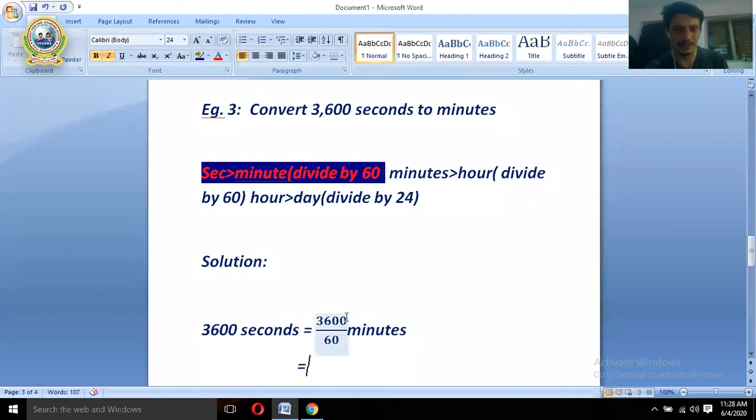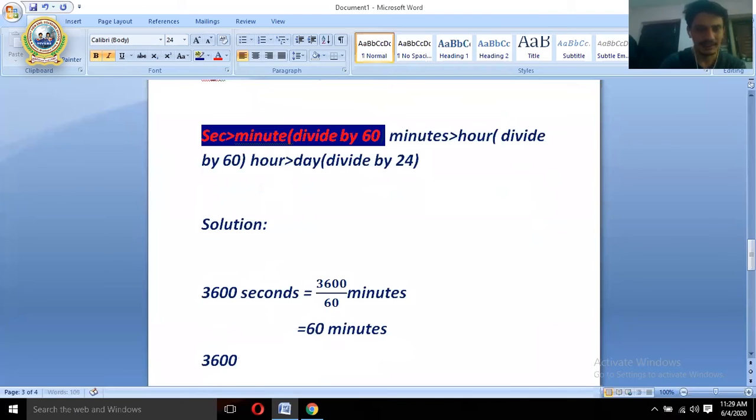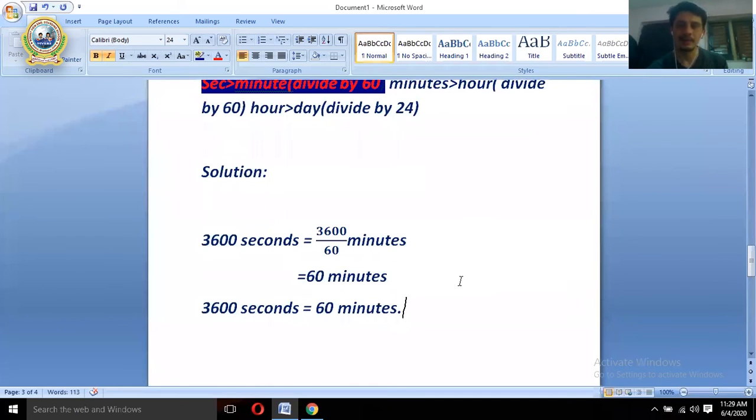The 0 and 0 cancel out. Now 6 sixes are 36. So that becomes 60 minutes. So therefore, 3600 seconds equals 60 minutes. So this is how we perform the calculation.